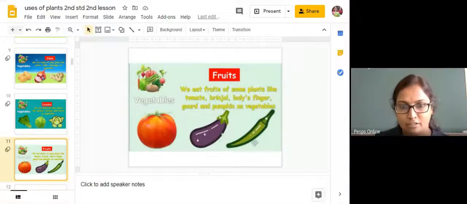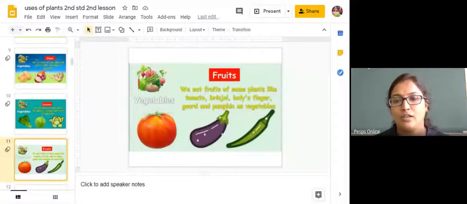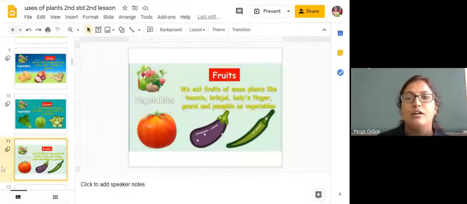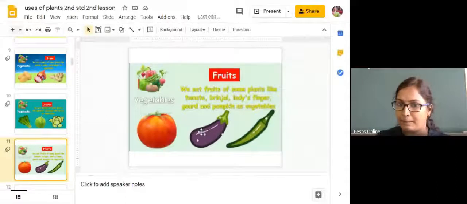Even the ladyfinger, chili, okay, capsicum. So those are all called the fruits of a plant.